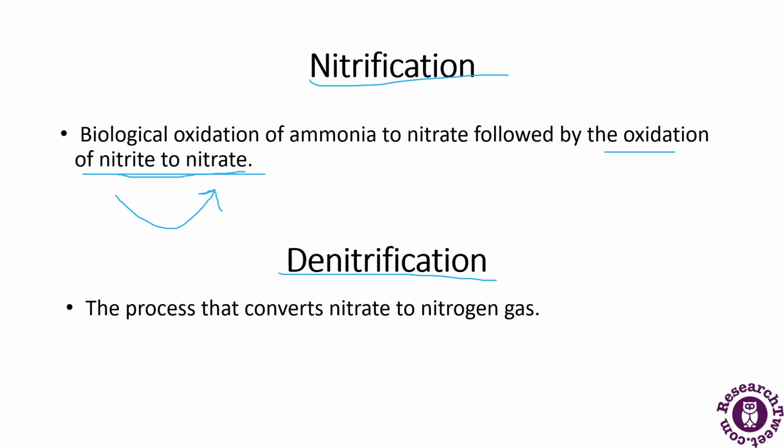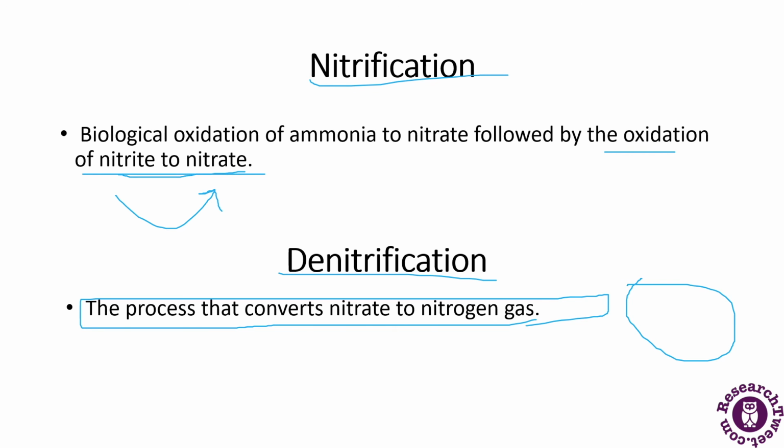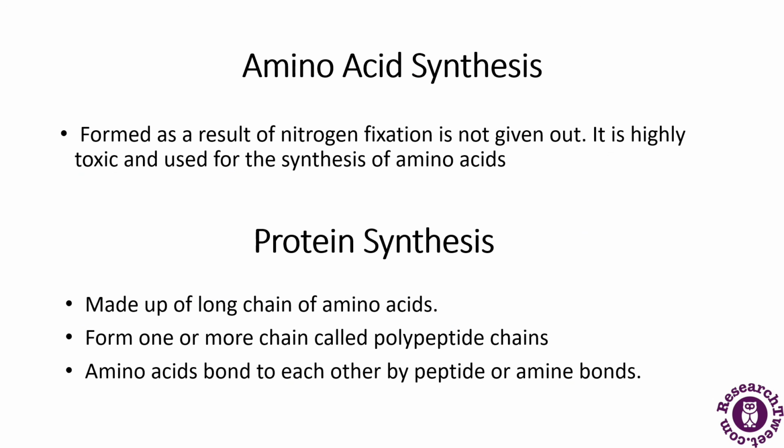Then comes denitrification, the process that converts nitrate to nitrogen gas. In the diagram it was also depicted that denitrifying bacteria lead to the conversion to N2, the nitrogen gas in the atmosphere.